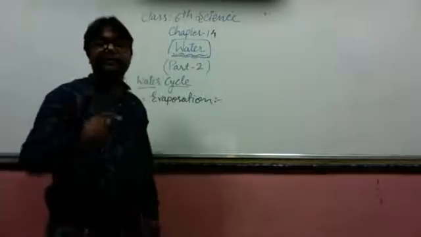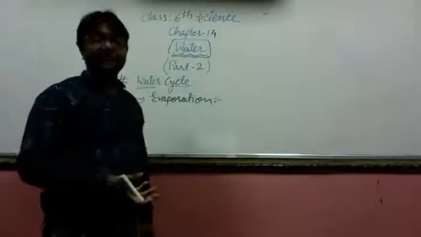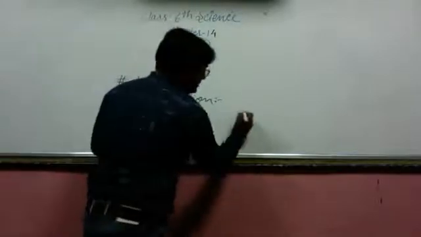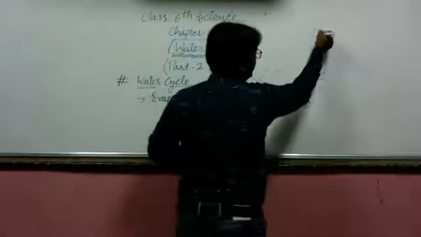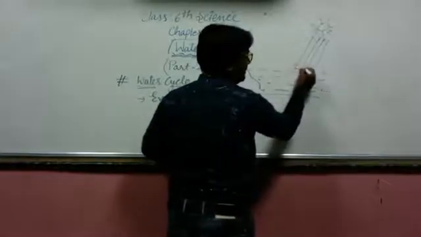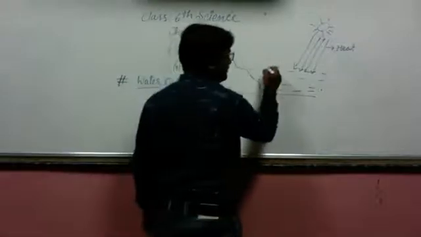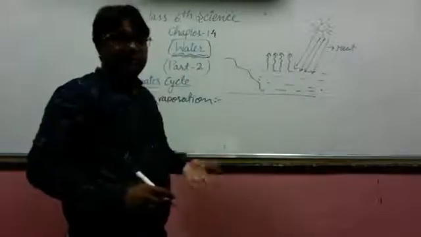The liquid water or the water droplets get converted into vapor as they gain heat from the surroundings. Suppose I am making a cycle here, the water body is here, and due to the sun, this water gains the heat from the sun, and by gaining the heat this water will get evaporated, and water vapors are generated.